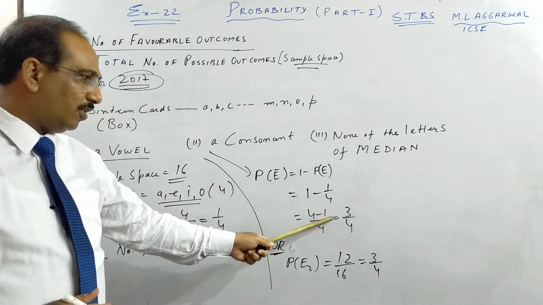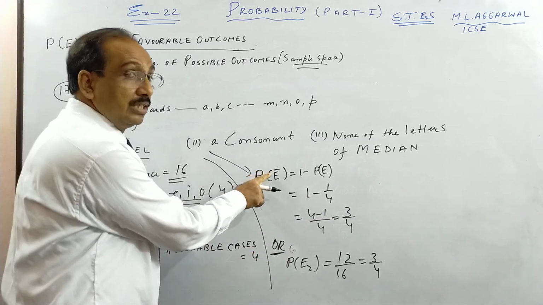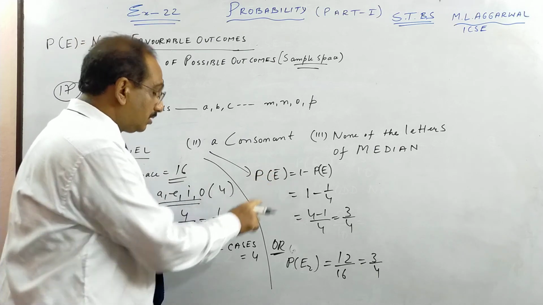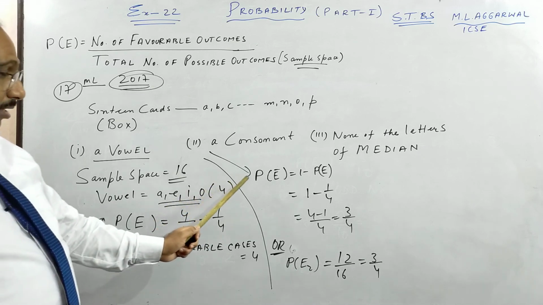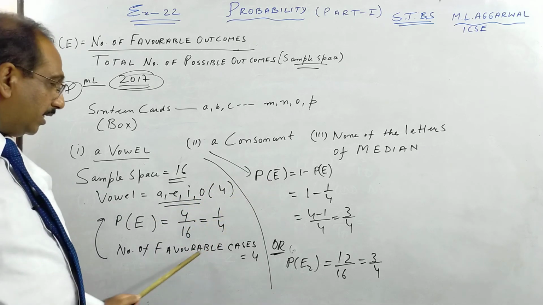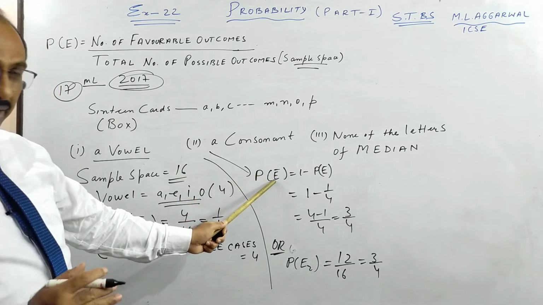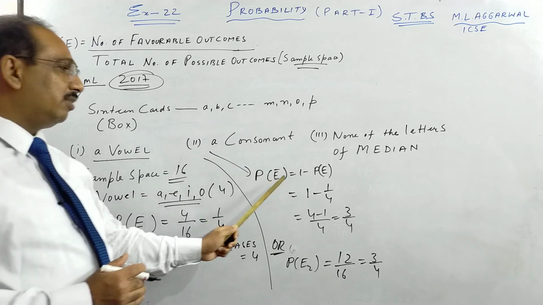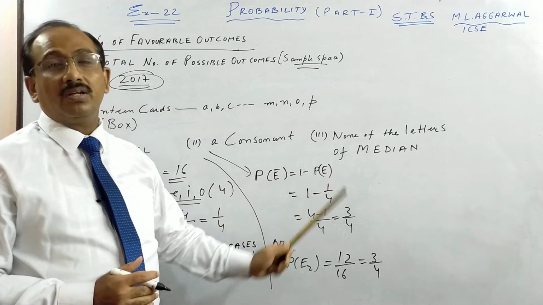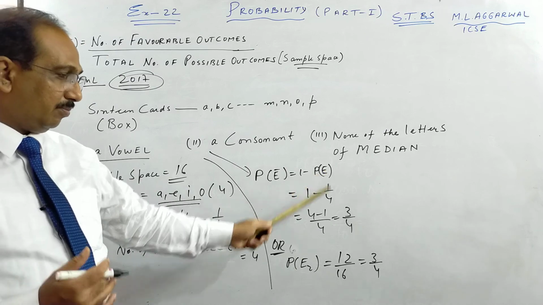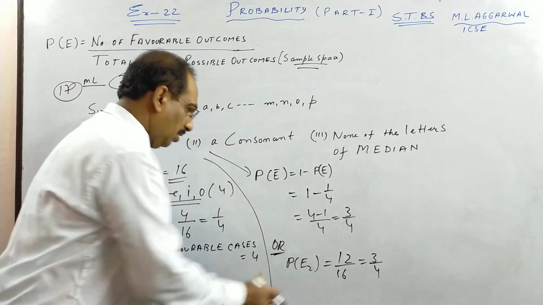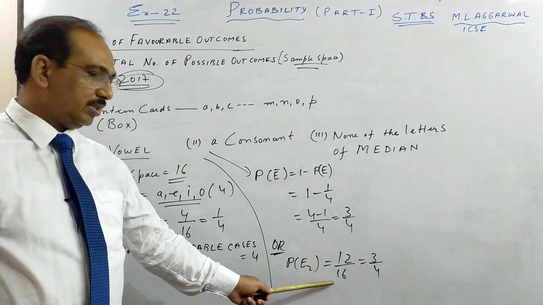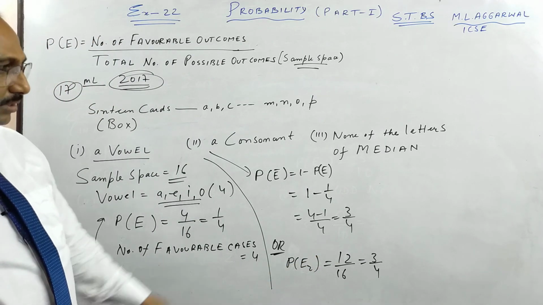Consonant is 1 minus vowel. This bar is there. Remember, E bar means not the outcome, which is the probability of not getting a vowel. You can write: probability of not getting a vowel is 1 minus probability of getting a vowel, where we write E for event. So this is one way. This is the direct way you can do if you wish: total 12 consonants out of 16, that is 3 by 4.